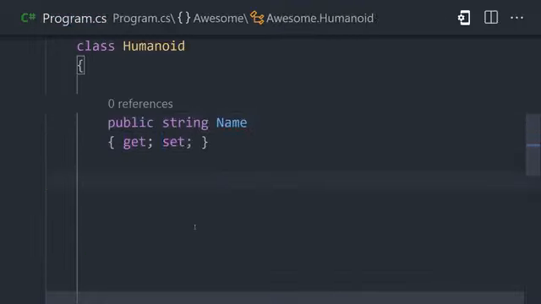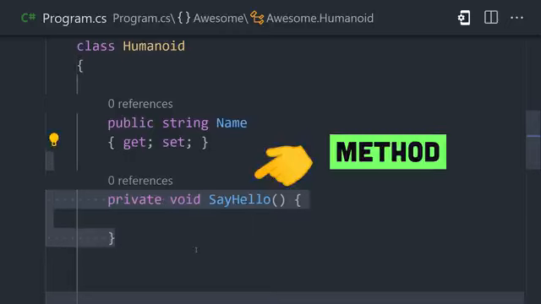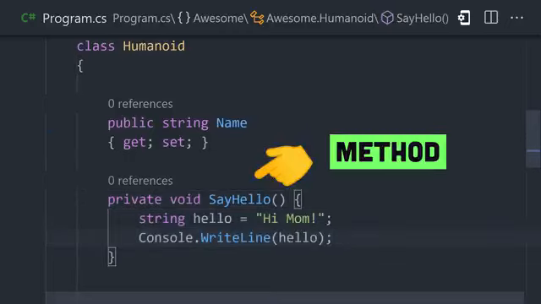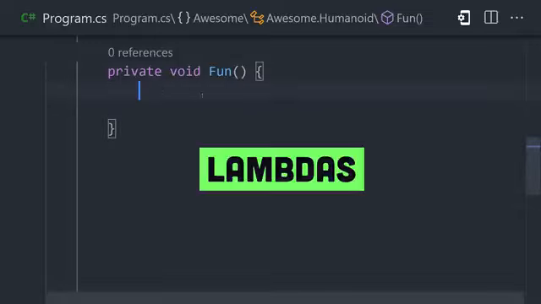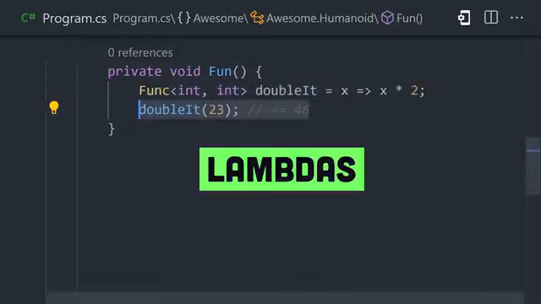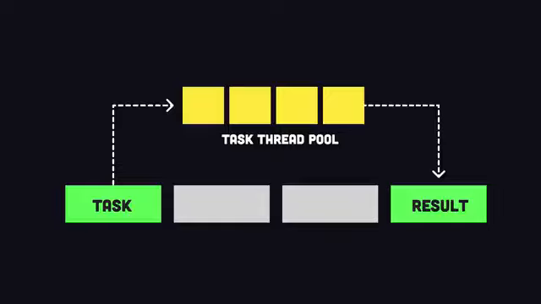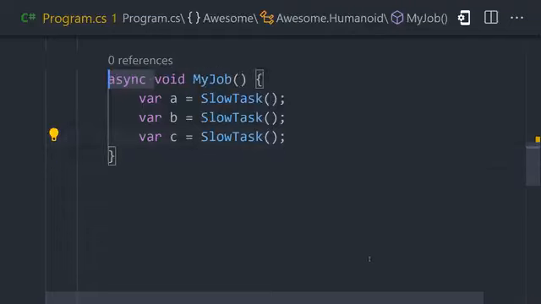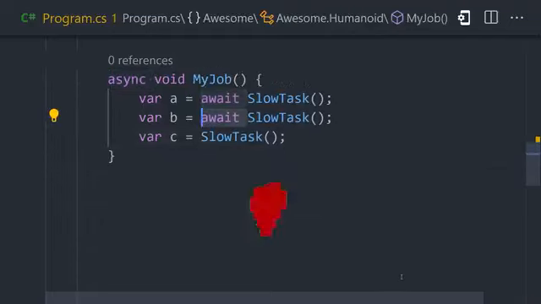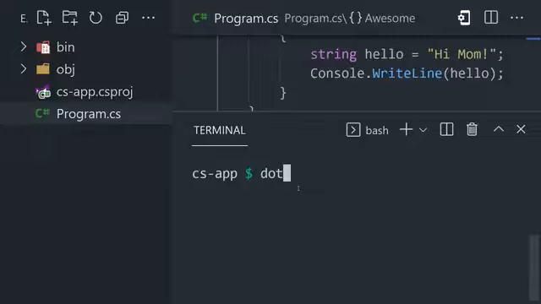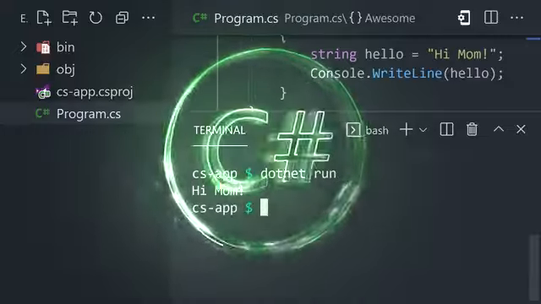The language doesn't have top-level functions, but rather methods that are defined as a member of a class. However, it does support lambda expressions or anonymous functions and other functional programming patterns. When it comes to asynchronous programming, it supports a task-based asynchronous pattern, allowing you to write non-blocking code using the async await syntax. Now, to compile and execute your code, use the dotnet run command. This has been C# in 100 seconds.